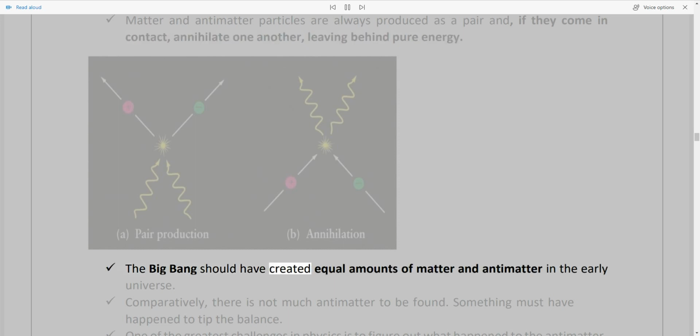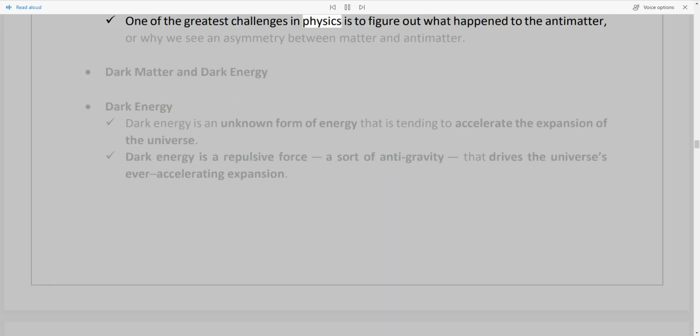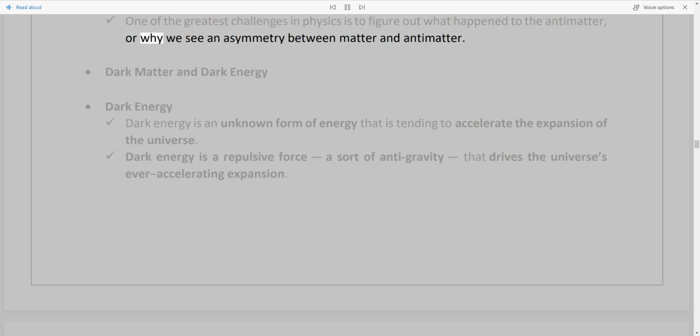The Big Bang should have created equal amounts of matter and antimatter in the early universe. Comparatively, there is not much antimatter to be found. Something must have happened to tip the balance. One of the greatest challenges in physics is to figure out what happened to the antimatter, or why we see an asymmetry between matter and antimatter.